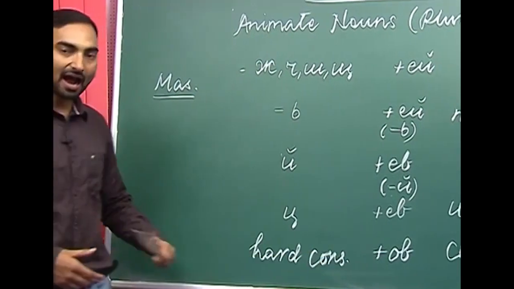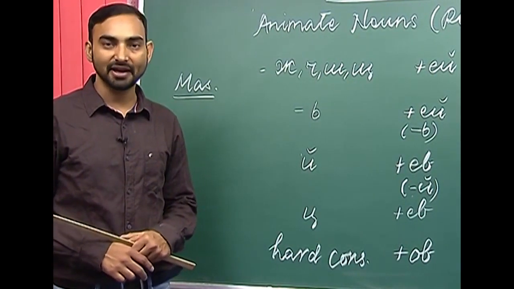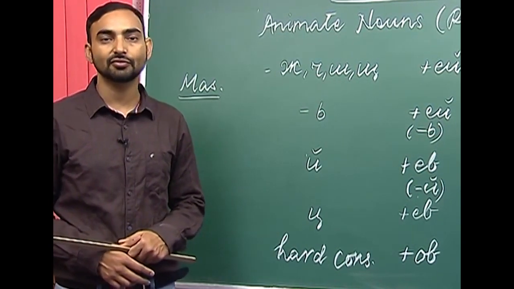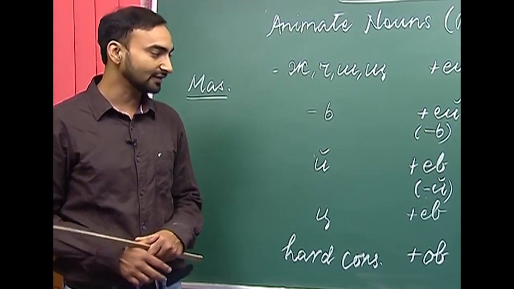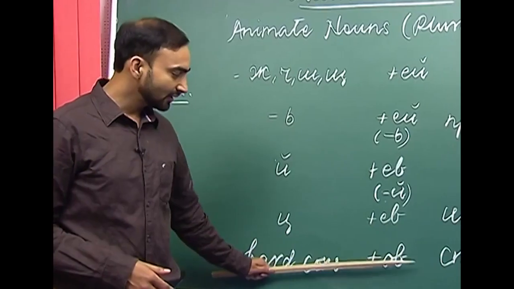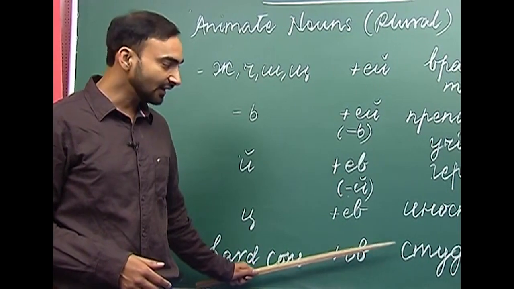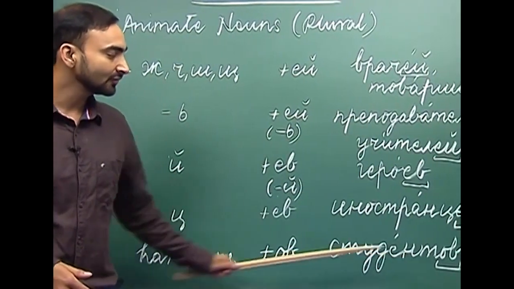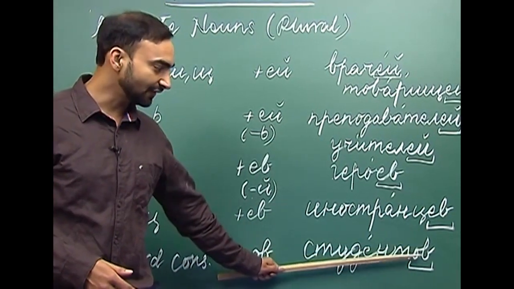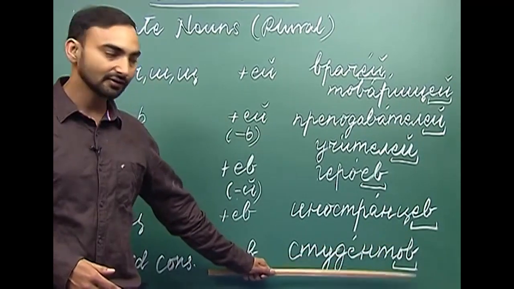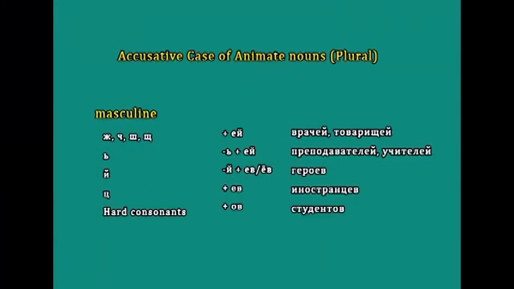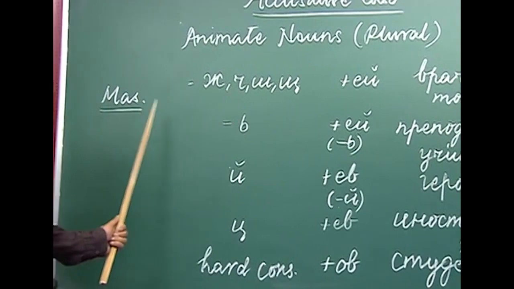The last ending is hard consonant. There are many masculine animate nouns which end with hard consonants. What do we do when we come across those nouns, for example, student, brat and so on? We add o and v at the end and we get the accusative case form. So, student, accusative case form will be studentaf. We are adding o and v at the end, and this is the accusative case form of the noun with hard consonant ending. So, this was about the masculine nouns.